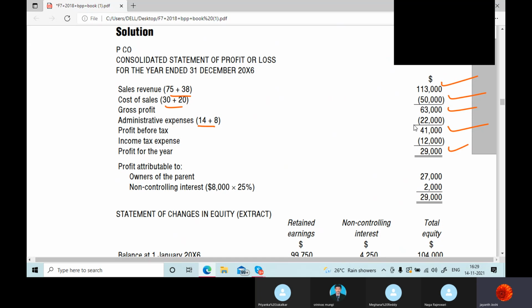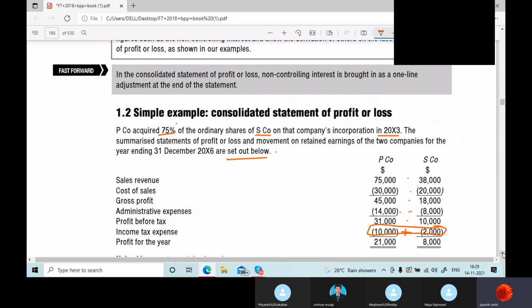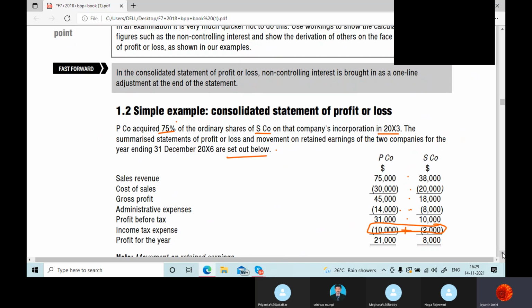After getting the profit, this profit has to be apportioned amongst the parent and the NCI, the non-controlling interest. Whatever profit the company has earned has to be apportioned amongst the parent and the non-controlling interest. The share of parent happens to be 75%, so 25% goes to NCI.